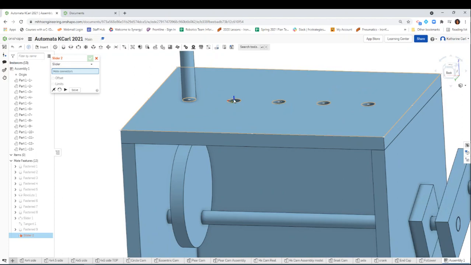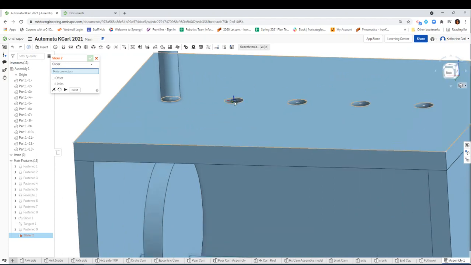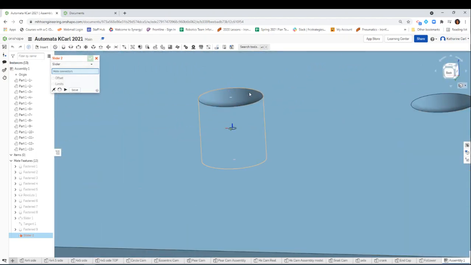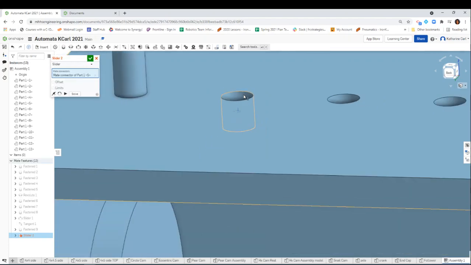And I want to click on the top of this box, but even more specifically, really want to click on that hole that goes all the way through. But I also would like to make sure that they are connected. So really it doesn't matter whether it's the center, that mate connector, or at the top, as long as it's along the axis of the hole. So click to make that stay. I'm going to zoom out.